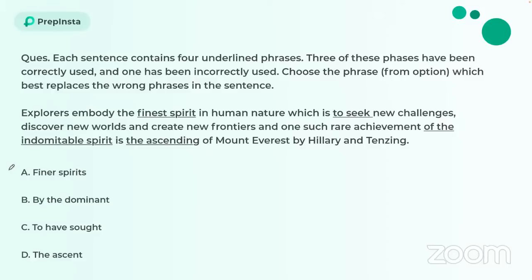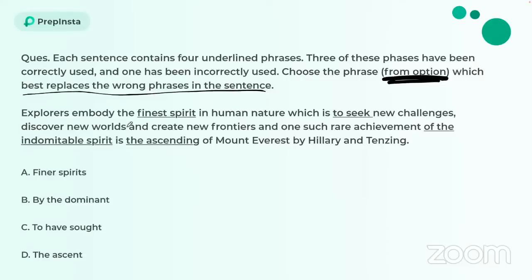All right. Each sentence contains 4 underlined phrases. 3 of these phrases have been correctly used and 1 has been incorrectly used. So choose the phrase from the option which best replaces the wrong phrase in the sentence. All right. No, it is not going to be an university, because university starts with a U, which starts with a consonant sound. So it is going to take a and not an. Again, these rules are clearly mentioned in our Prime courses, verbal course. If you want to know the rules, make sure that you are a Prime subscriber. All right.